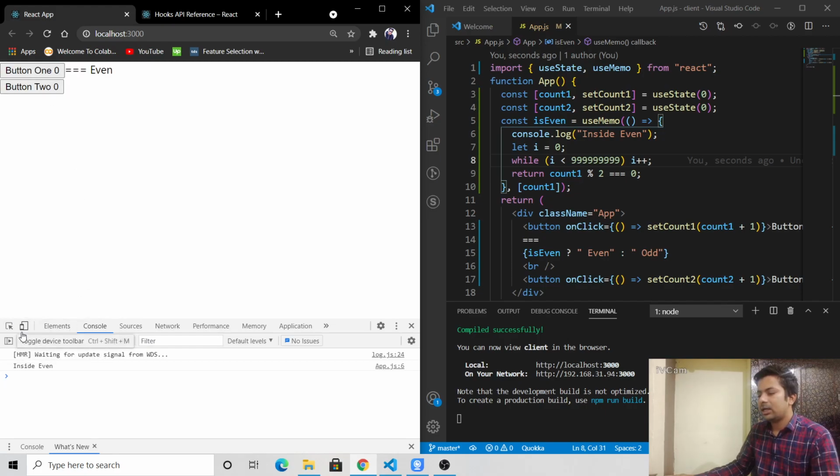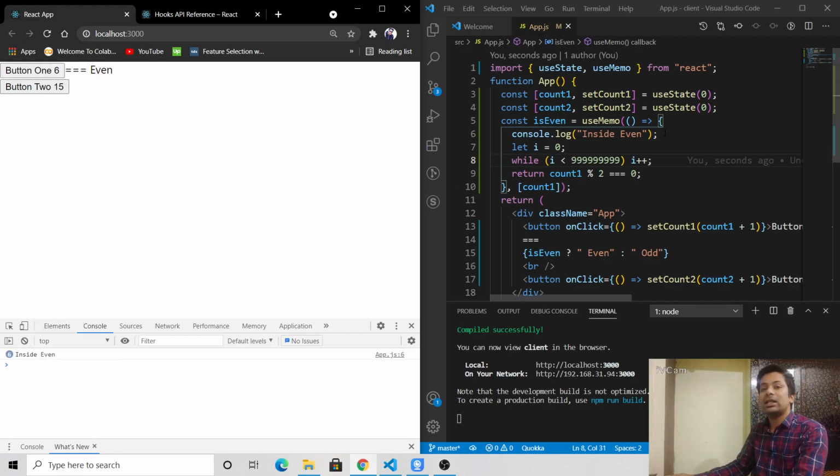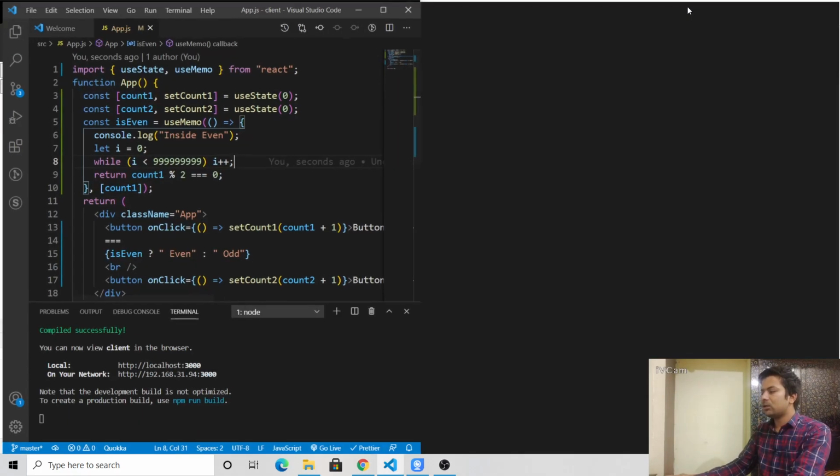Okay, inside even, let me just clear it. Okay, button 1, inside even, value changed. Button 2, value changed, even. And now button 2, now it won't get inside that. See, it's not changing. Now if we press it, see, the value keeps on changing, 5, 6. So that's the point of using useMemo.